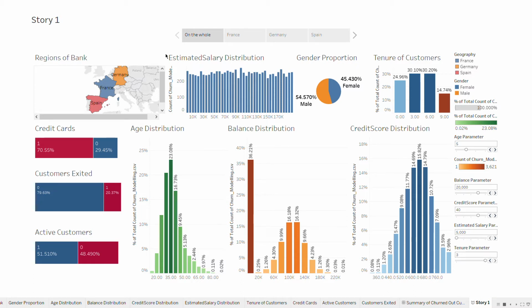Hello everyone, this is the data science project that I've made very recently. It is a bank dataset that had some features, such as the region of the bank. The three regions that the dataset combines are Spain, France, and Germany.